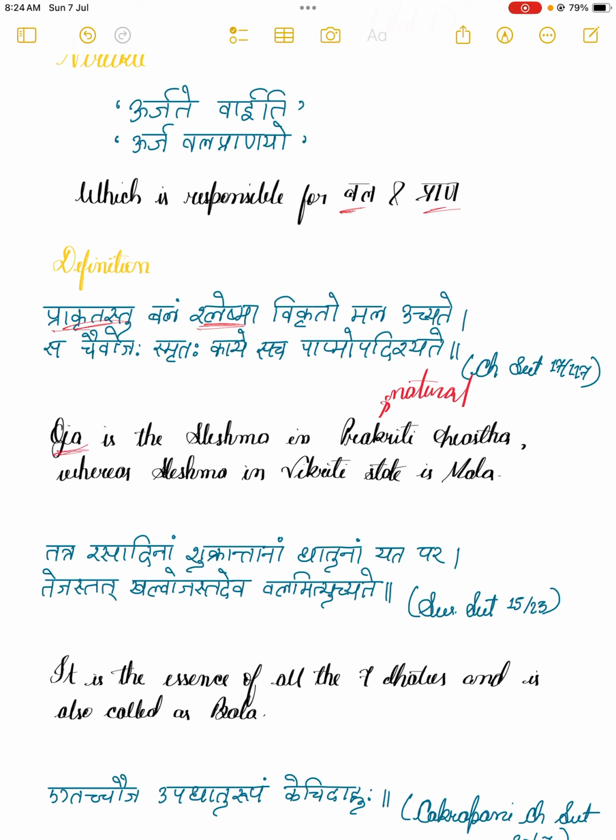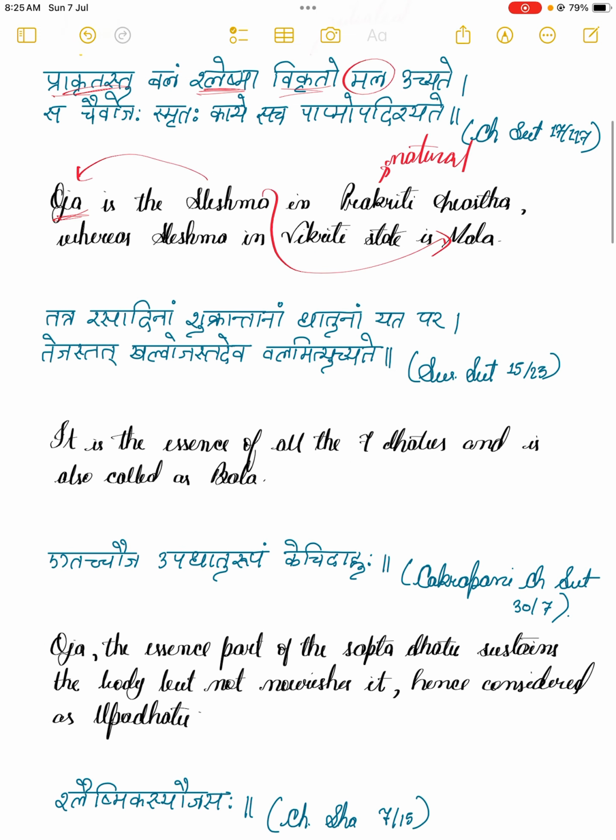However, in contrast, vikrita, that means in its vitiated state, or a state where it has been hampered by various factors, it is known as mal. Sa chaiva ojaha smritaha kaya sach papama udeshyate. So very simple: sleshma in its prakritik avastha is Ojha, whereas sleshma in its vikriti avastha, or vitiated state, is mal. So basically the sleshma is one of the main factors here.